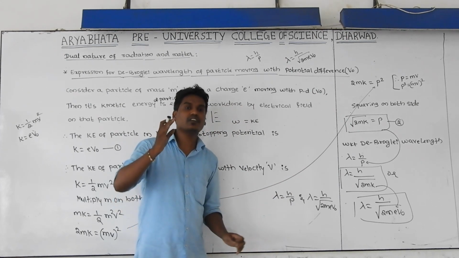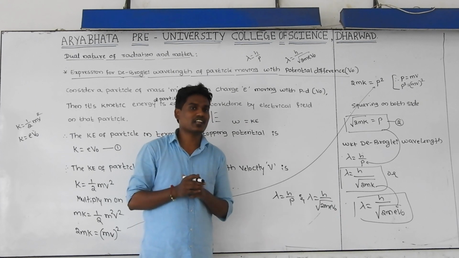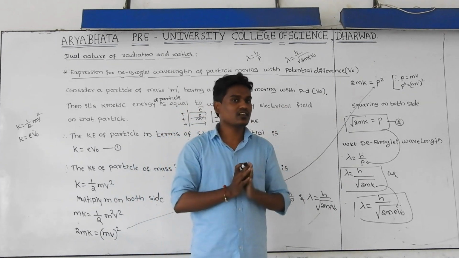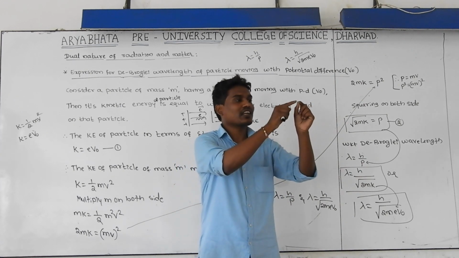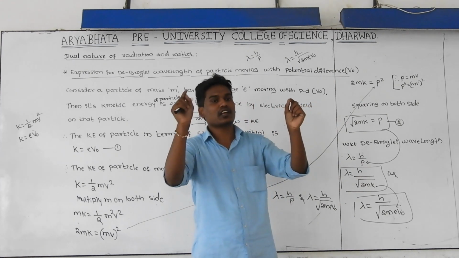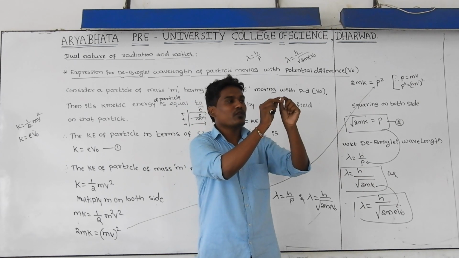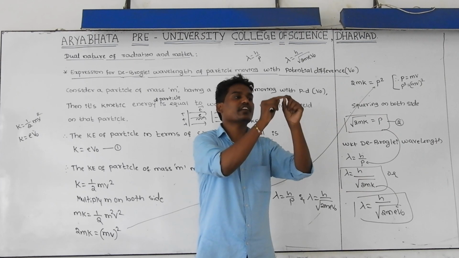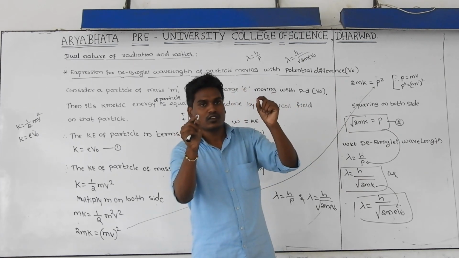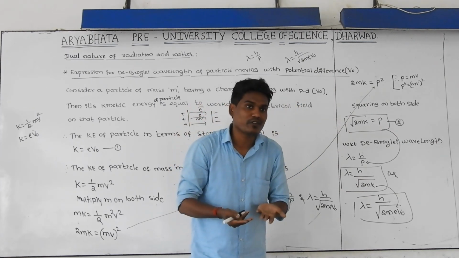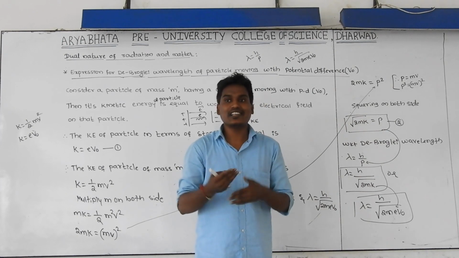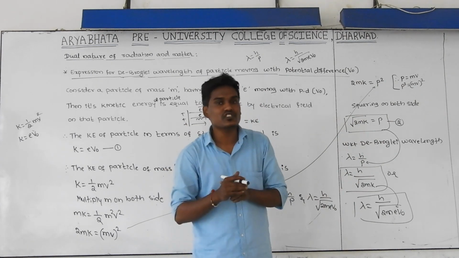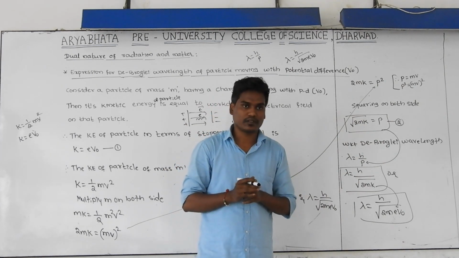Matter waves, you remember exactly what we mean by matter waves? Consider a particle. Matter means material particle. Whenever that particle is moving from one point to another point, it is also moving with some variations. What are those variations? It is moving in the form of waves. Those waves are called matter waves, or also called de Broglie waves. Why are we calling them de Broglie waves? That is the name after the scientist, who is none other than de Broglie.